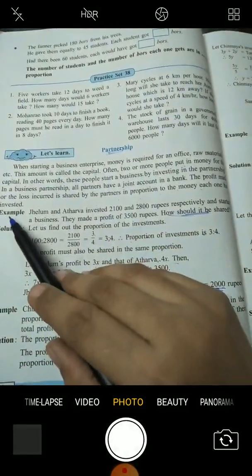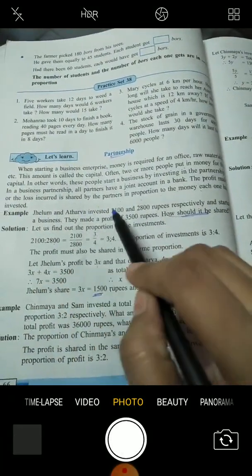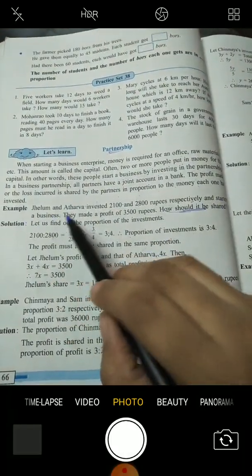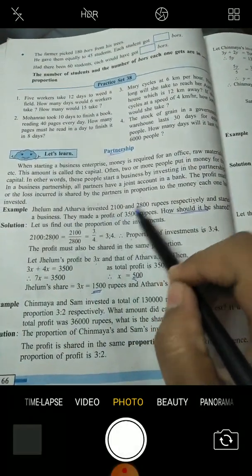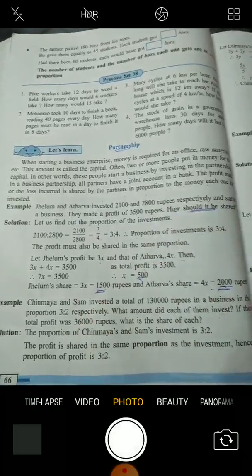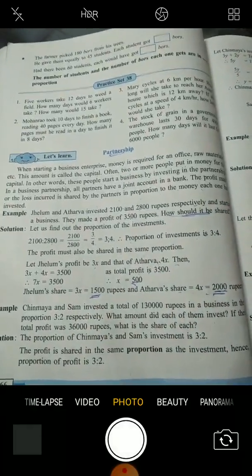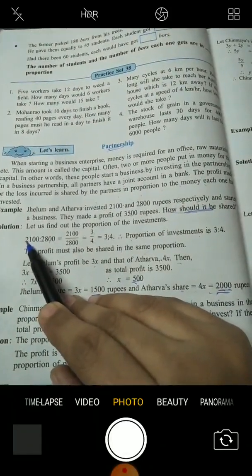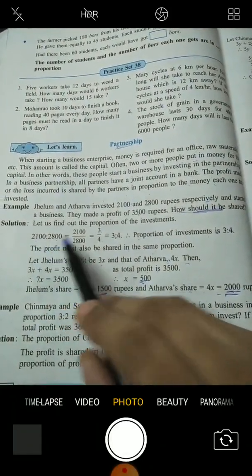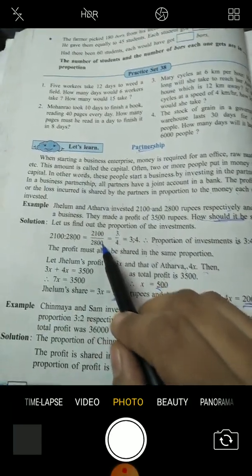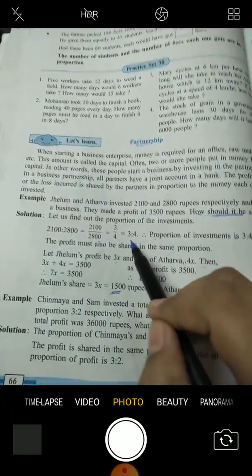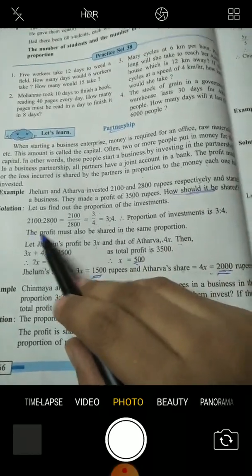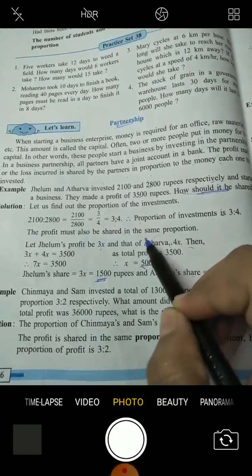See here, example. Jhelum and Atharva invested 2,100 and 2,800 rupees respectively and started a business. They made a profit of 3,500 rupees. How should it be shared? So let us find out the proportion of investments. First we will write it in ratio. 2,100 upon 2,800 equals 3 upon 4. We got the proportion. What is the proportion of investment? 3 is to 4. The profit must also be shared in the same proportion.